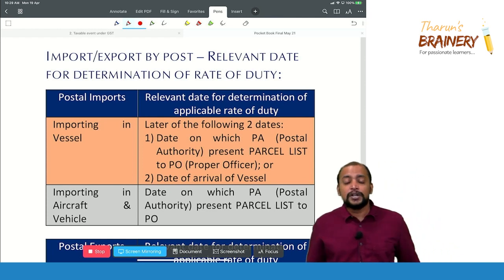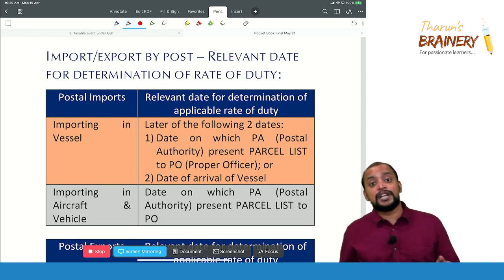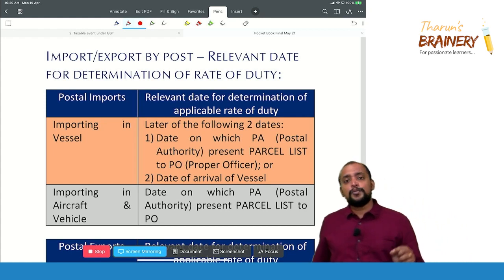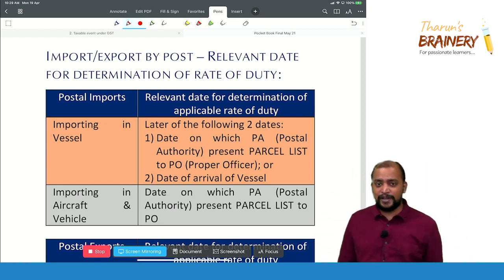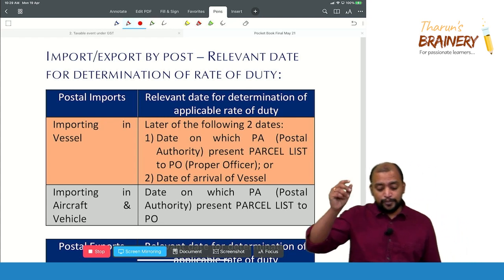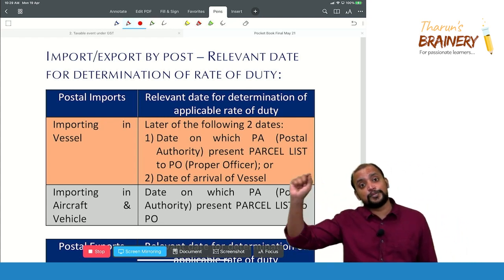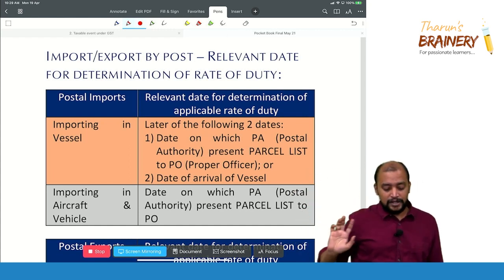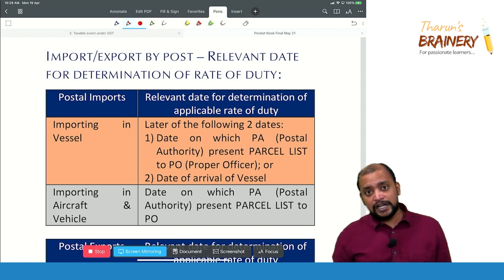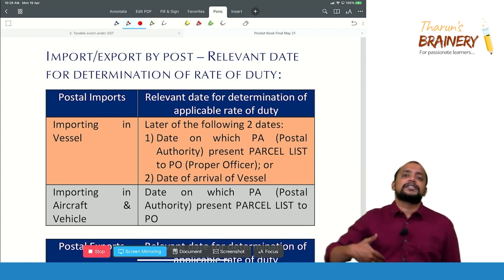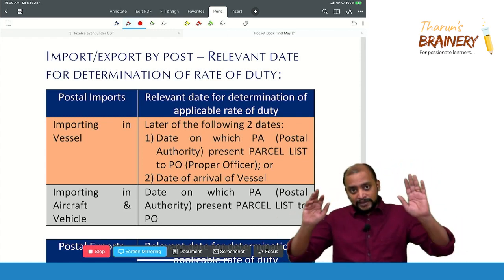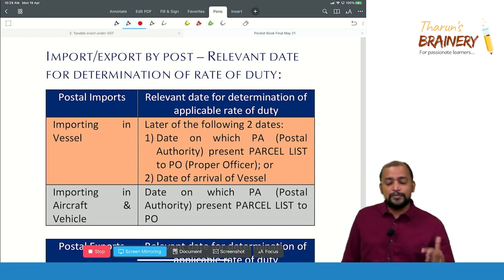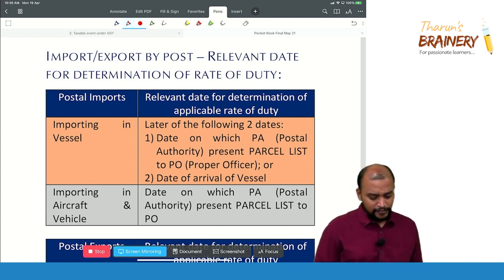So now in this case, what should be taken as the relevant date for determination of rate of duty? If it is a vessel, for postal articles or courier articles imported by vessel, it is the date when the postal authority presents the parcel list to the proper officer or the date of arrival of the vessel, whichever is later. Okay. If it is an aircraft or vehicle, the date when the parcel list is submitted to the proper officer, on that date, whatever is the rate, that should be taken. Okay, you have to remember this. Maybe a question can be framed on this.